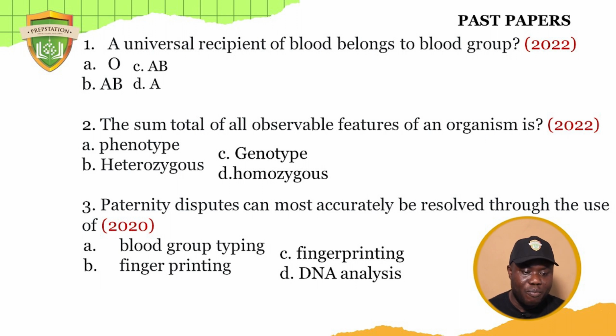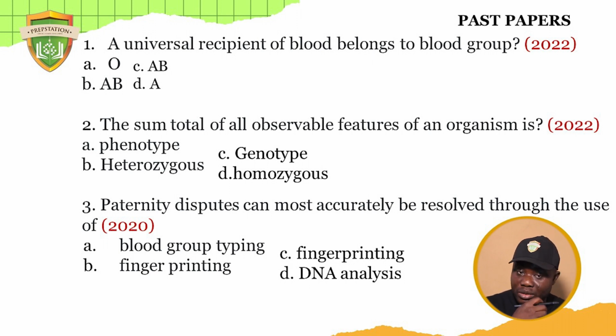Then the next one, paternity dispute can most accurately be resolved through the use of dash. That means, like I said earlier, people that are fighting, that are trying to claim a child. Okay, option A, blood group typing. Option B, fingerprinting. Option C, fingerprinting. Then option D, DNA analysis. The correct answer for this question is DNA analysis. I'm not saying you can't use fingerprint, but DNA analysis will go deep and give you better points now.